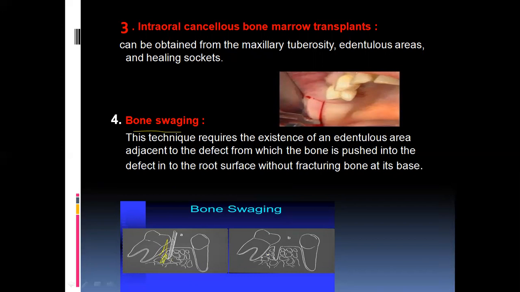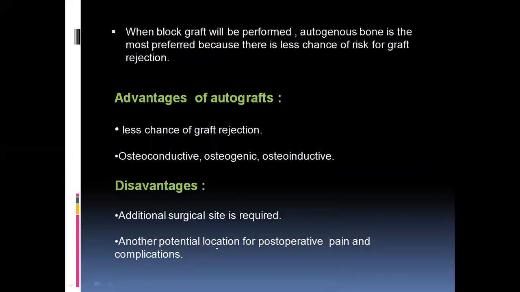So this bone is to be pushed into this defect area. In the second image we can see clearly it's pushed into the defect area without fracturing the bone at its base. So that is what bone swaging is called. Okay, that is bone swaging. It's the fourth type of the autograft. Okay. So what are the advantages of the grafts?